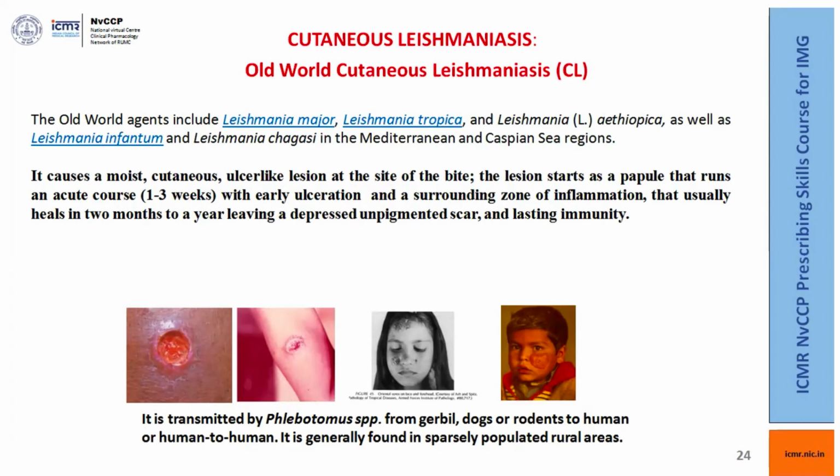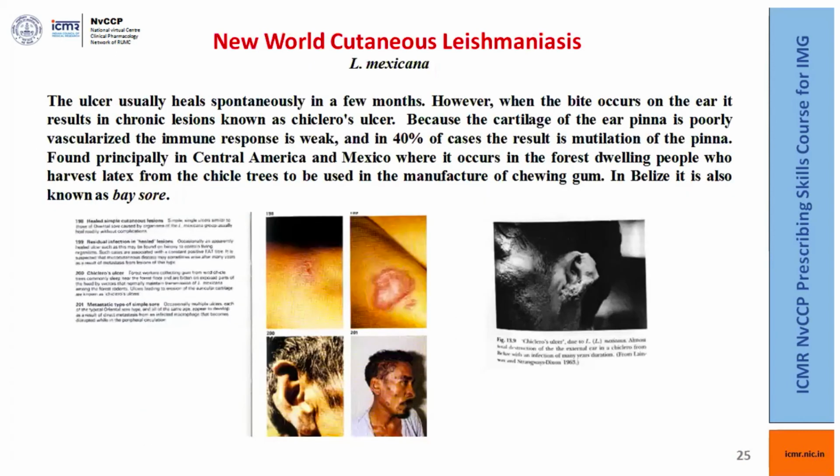Next one. With regard to the Americas, the New World cutaneous leishmaniasis, it's a very similar ulcer. The ulcer usually heals spontaneously in a few months, and it is known as the Chiclero ulcer. It can involve the pinna as well. The ear pinna is poorly vascularized and the immune response is weak. And in 40% of the cases, the result is mutilation of the pinna.